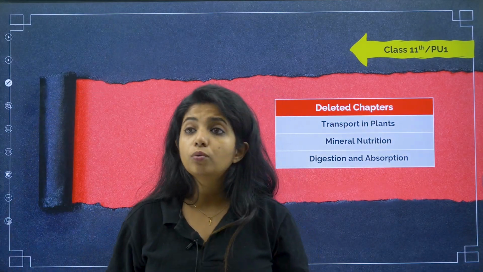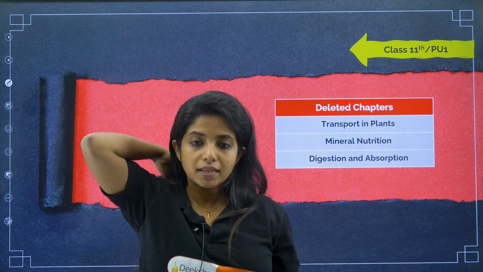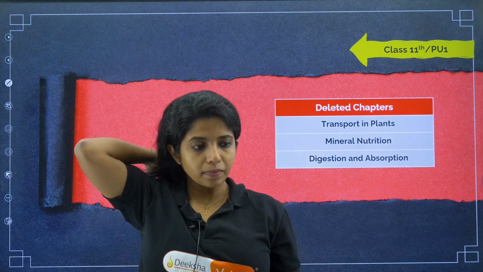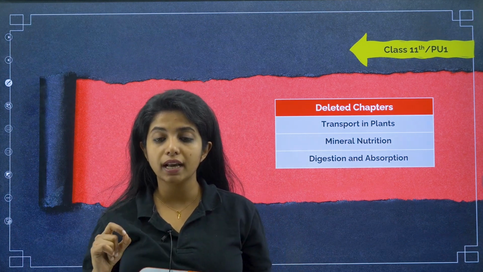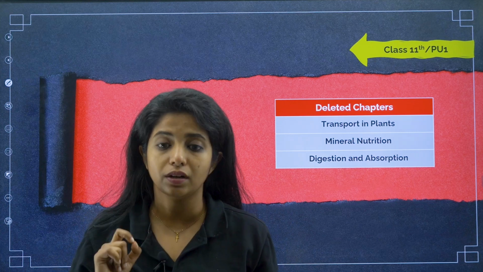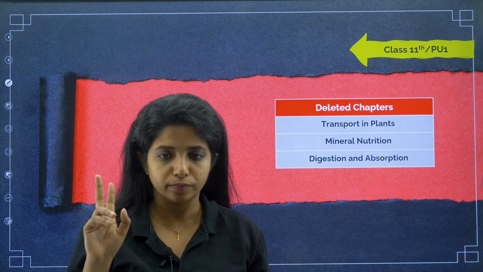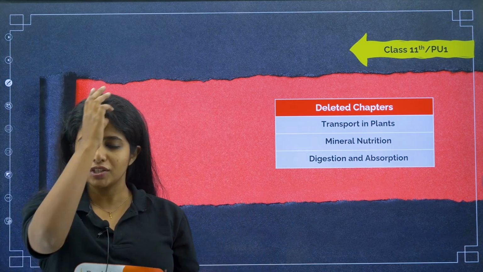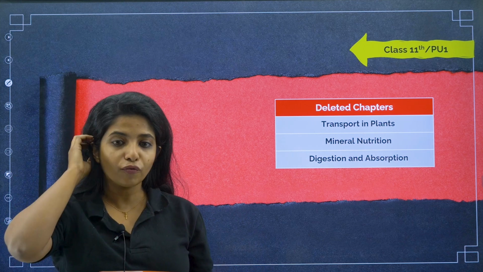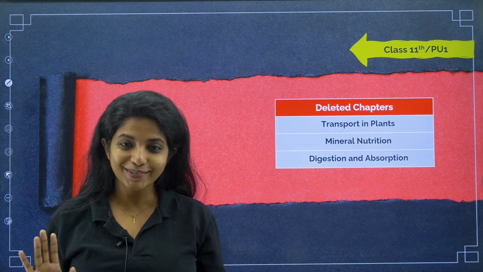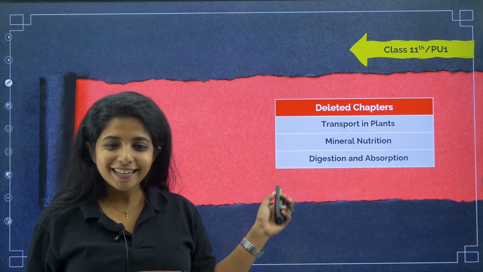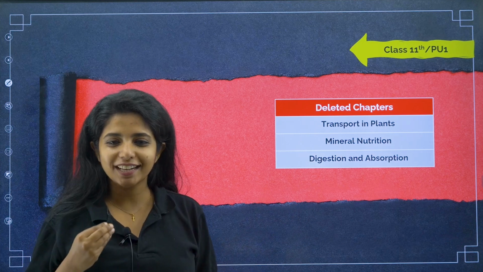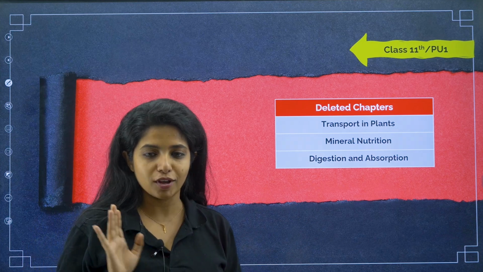But according to what the KEA website has given, the 2022 rationalized edition of NCERT is being used as a reference. 2022. In the case of biology, that particular book has been used for all the references. Cool. So these chapters are deleted. So please don't invest your time studying these chapters if you have that old book with you.